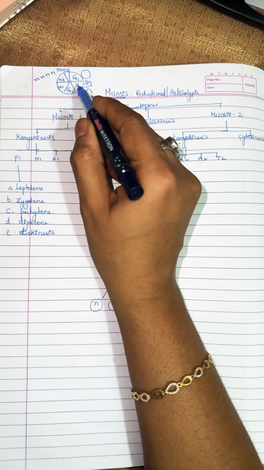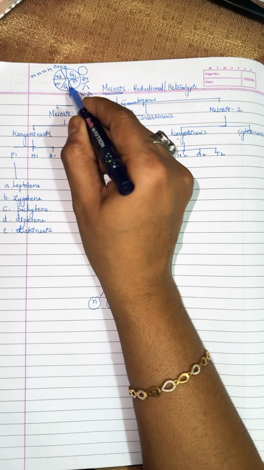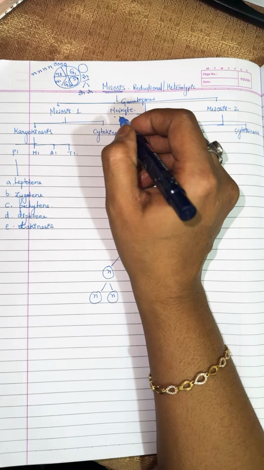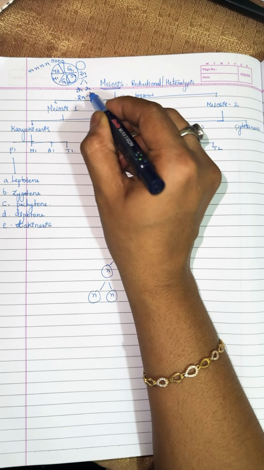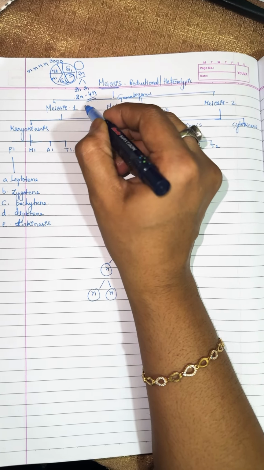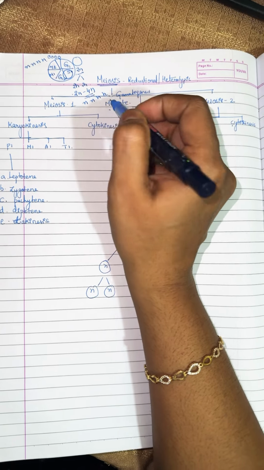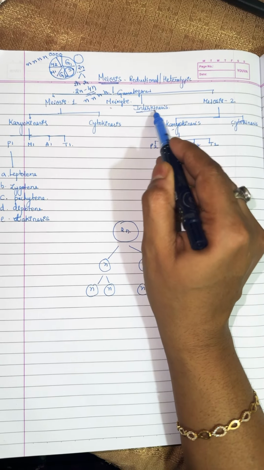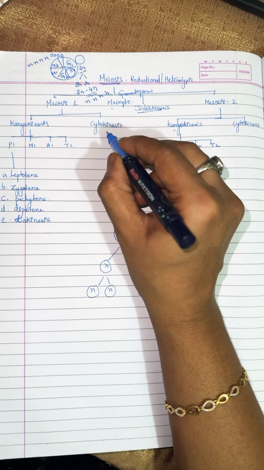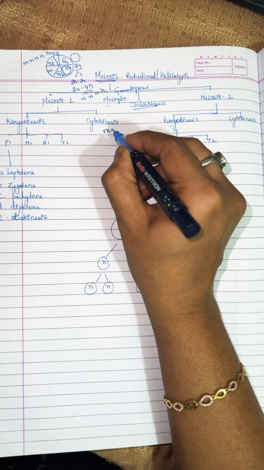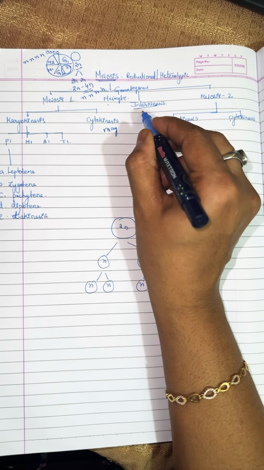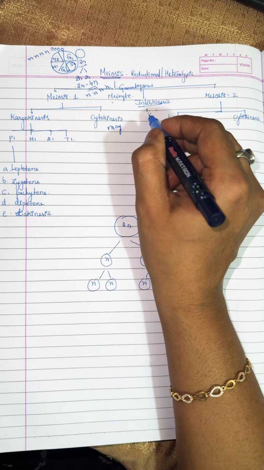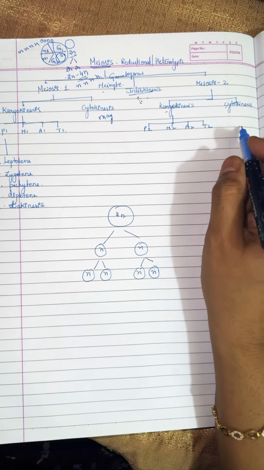But you have to remember one point: the division of the DNA takes place only one time. The DNA content, 2n, becomes 4n, so that it is possible to distribute the haploid number of chromosomes to the daughter cells. In the middle, one step is there, called interkinesis. Remember that cytokinesis may or may not happen, and interkinesis may or may not happen. If they want to rest for some time to make more protein synthesis, they will take it, otherwise they continue to the further process.